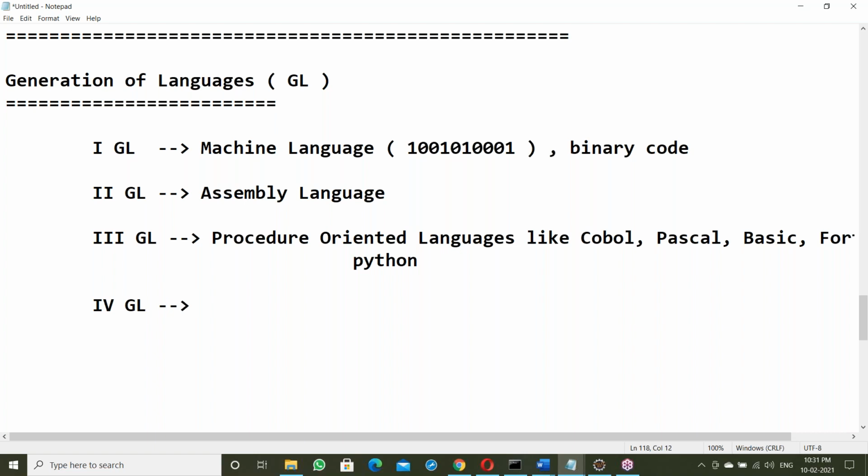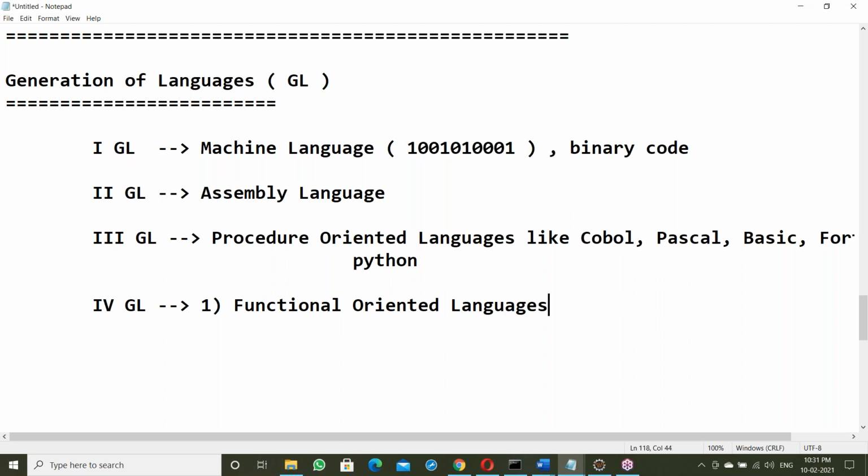Next, fourth generation. In the fourth generation there are different languages. First one is functional oriented languages. What is functional?